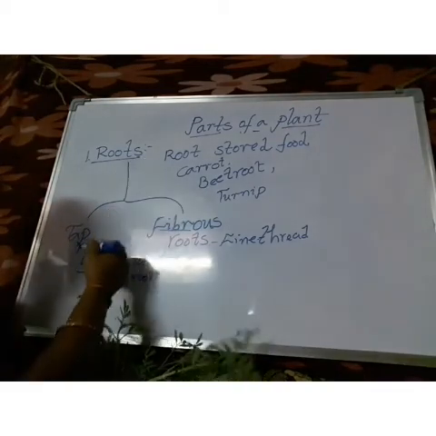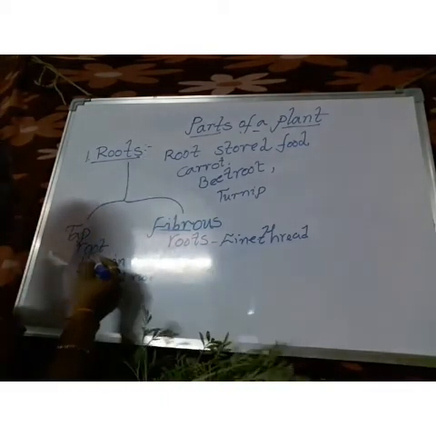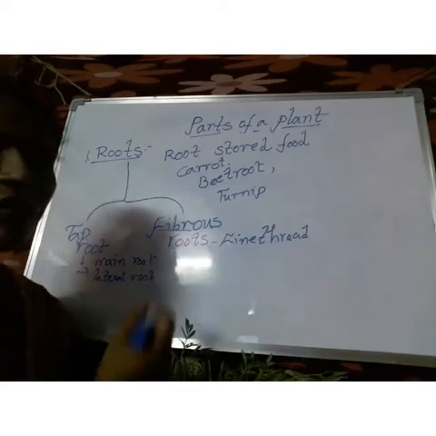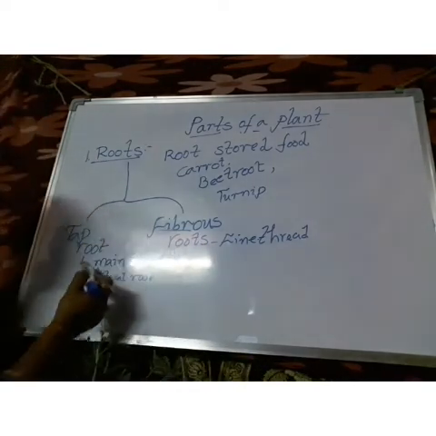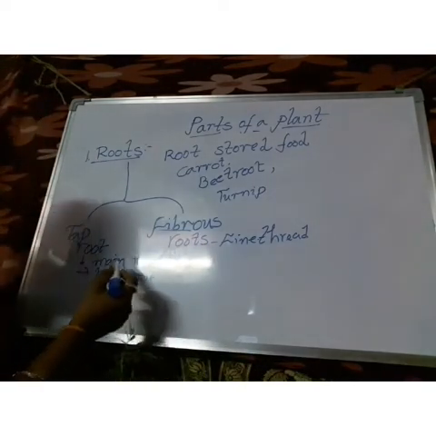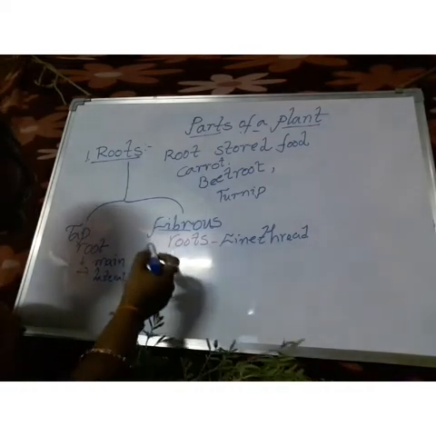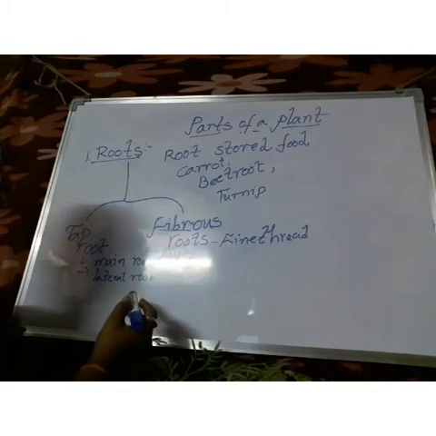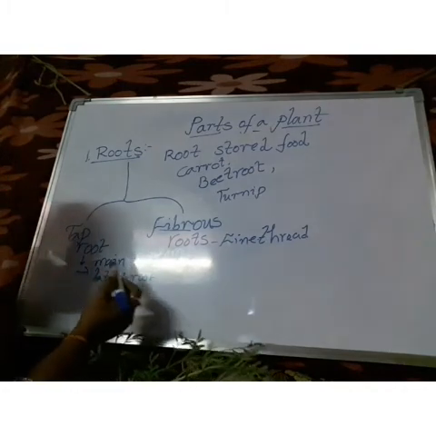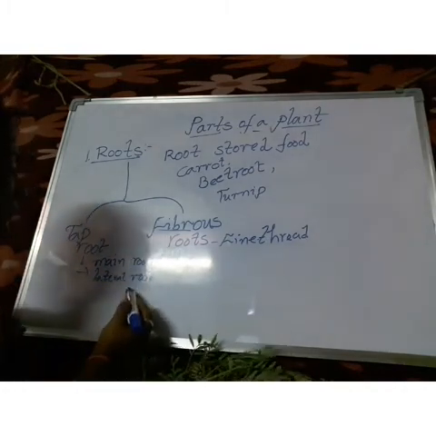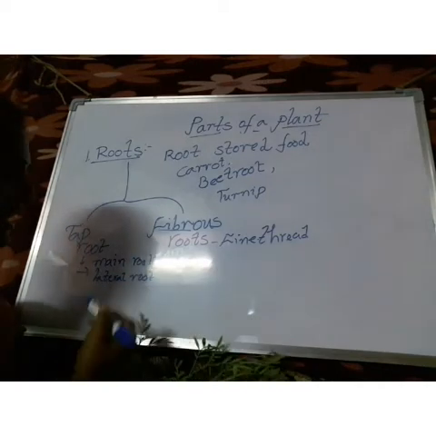Roots are divided into two types. One is taproot and the second one is fibrous roots. In the taproot system, a tapering main root always grows downwards into the soil, and small roots that come out beside that main root we call lateral roots.